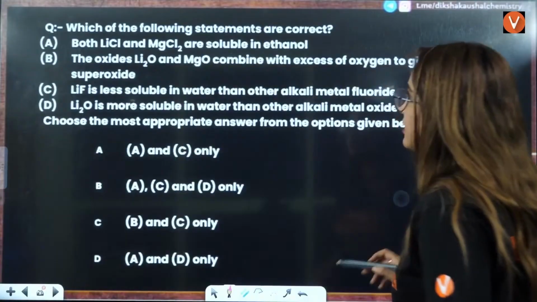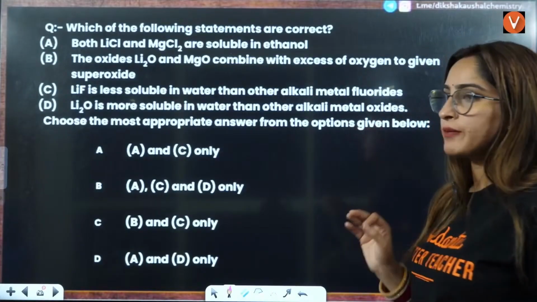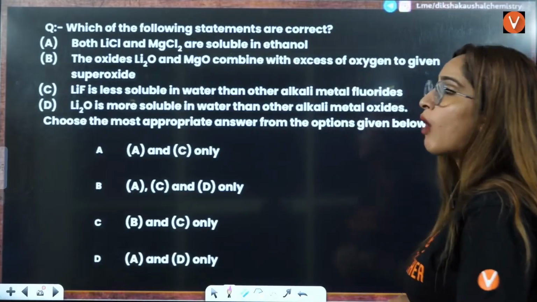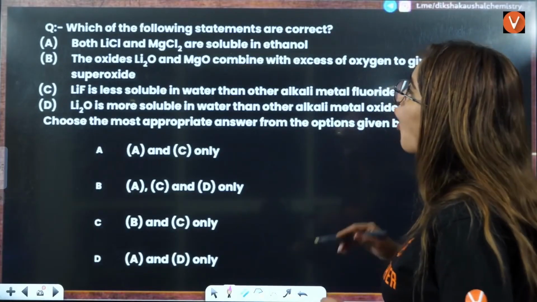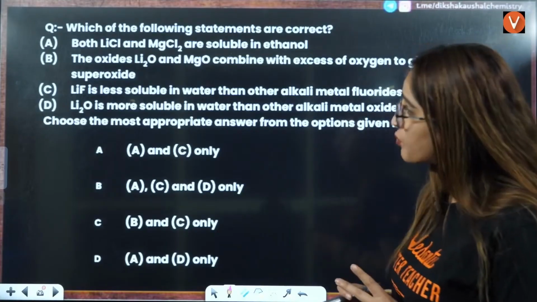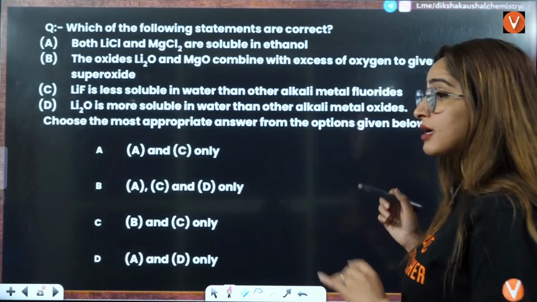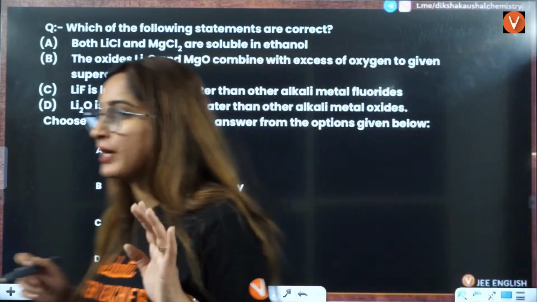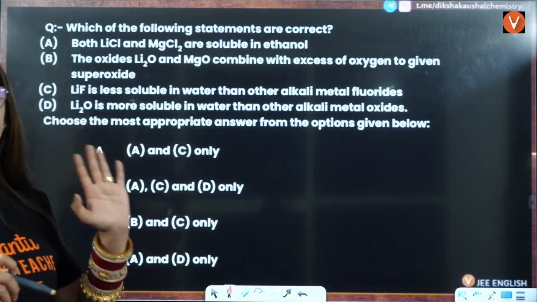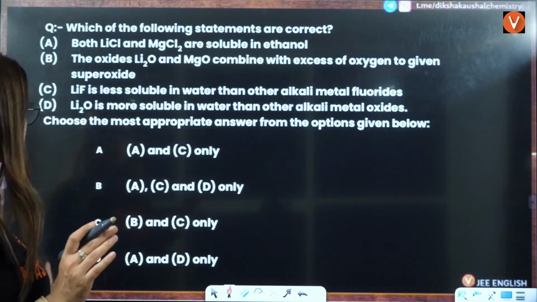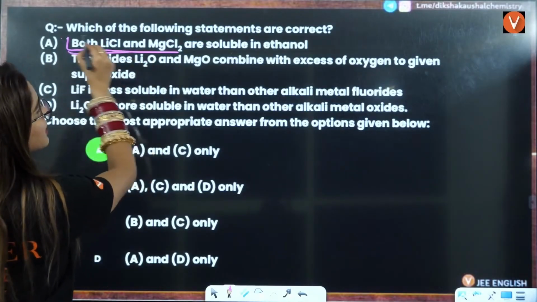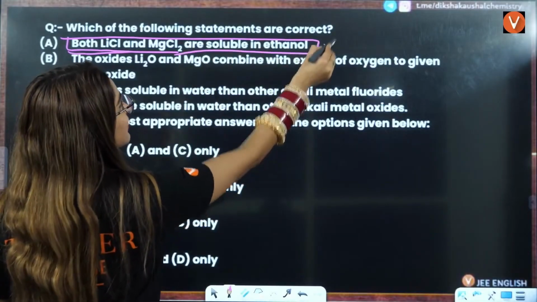Next we have, which of the following statements are correct here? The statements are: both LiCl and MgCl2 are soluble in ethanol; Li2O and MgO combine with excess of oxygen to give superoxide; LiF is less soluble. Correct and incorrect statements are very frequently asked in WBJEE, right? Like 3-4 questions will be there based on correct and incorrect statements. So both LiCl and MgCl2 are soluble in ethanol. That is the correct statement.